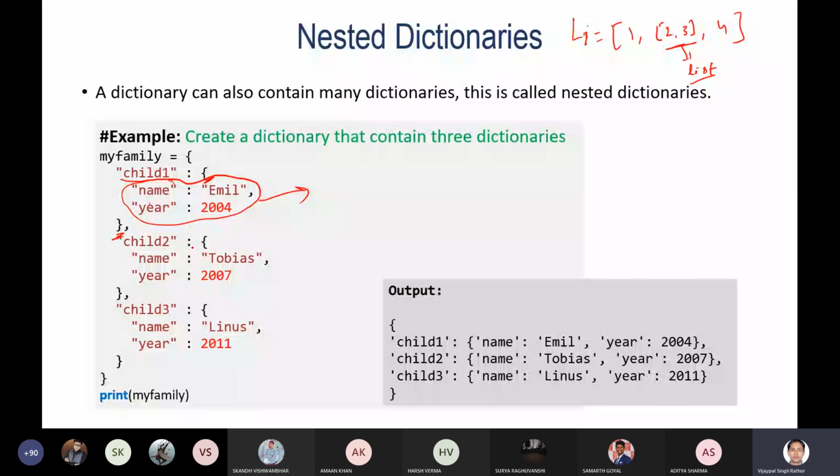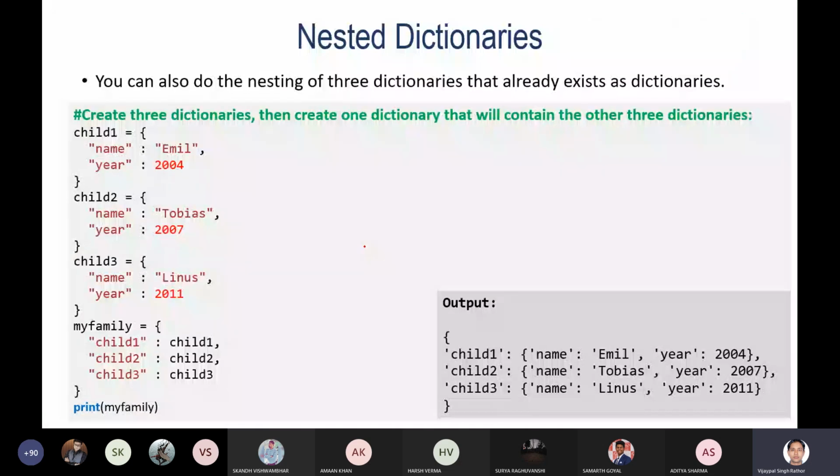You can also see one separate dictionary has been created for each of the three values, child one, child two, and child three. These are three dictionaries. Then you can create a nesting of dictionary using these dictionaries. Here in my family, I have created one key, child one, and I have specified child one.